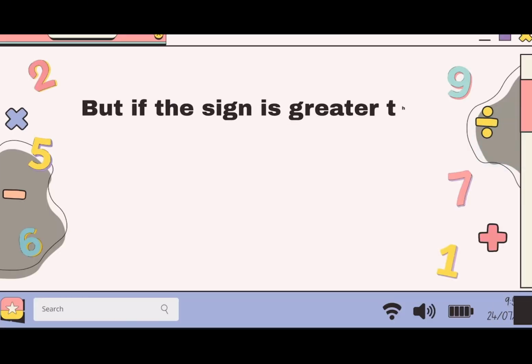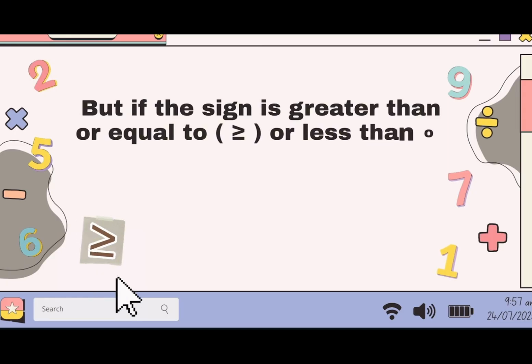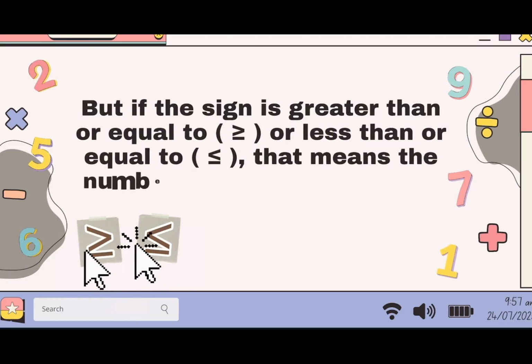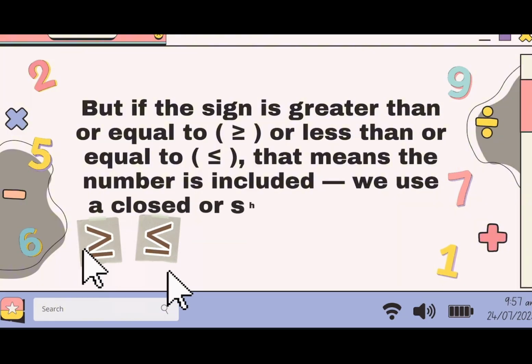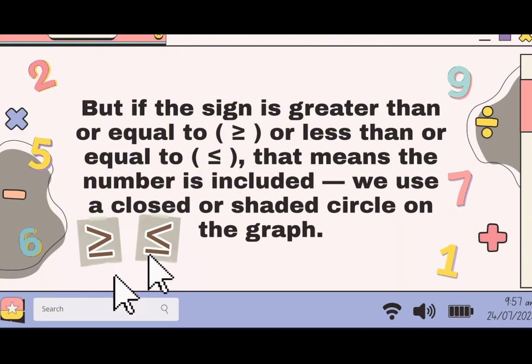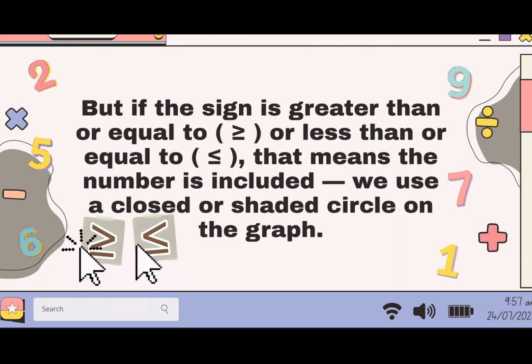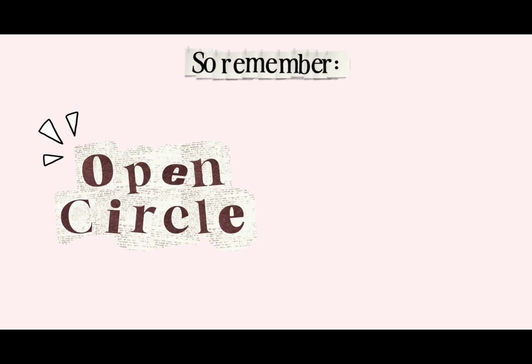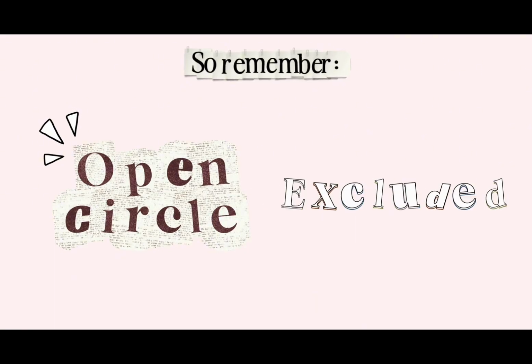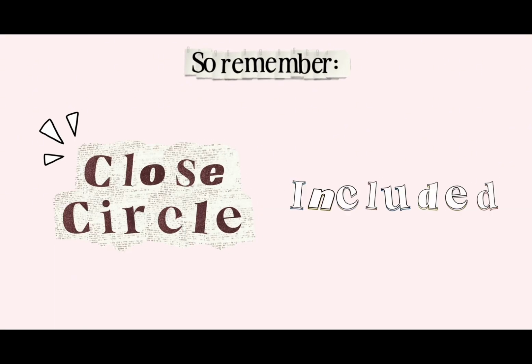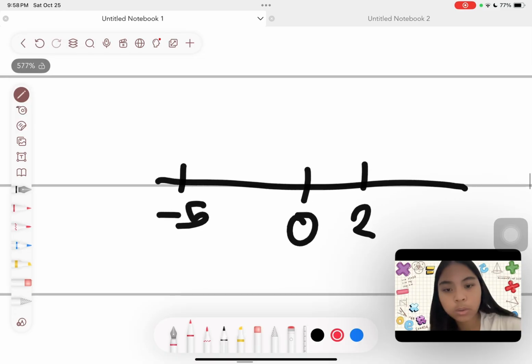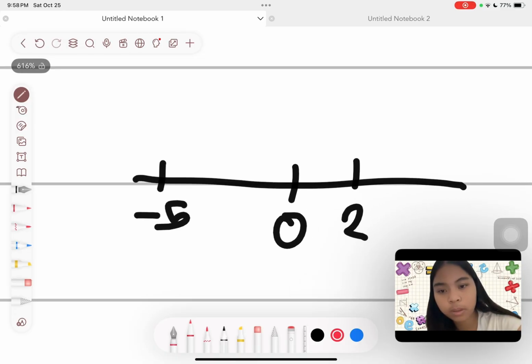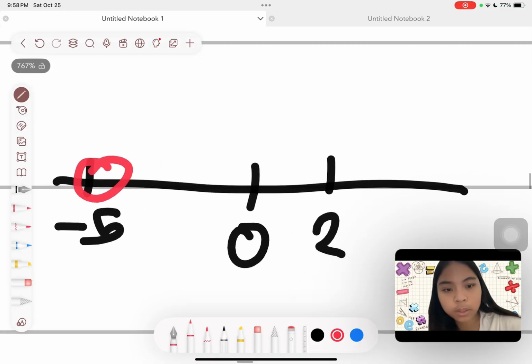But if the sign is greater than or equal to or less than or equal to, that means the number is included. We use a closed or shaded circle on the graph. So remember, open circle excluded, closed circle included. So we have to use open circles for both of them.